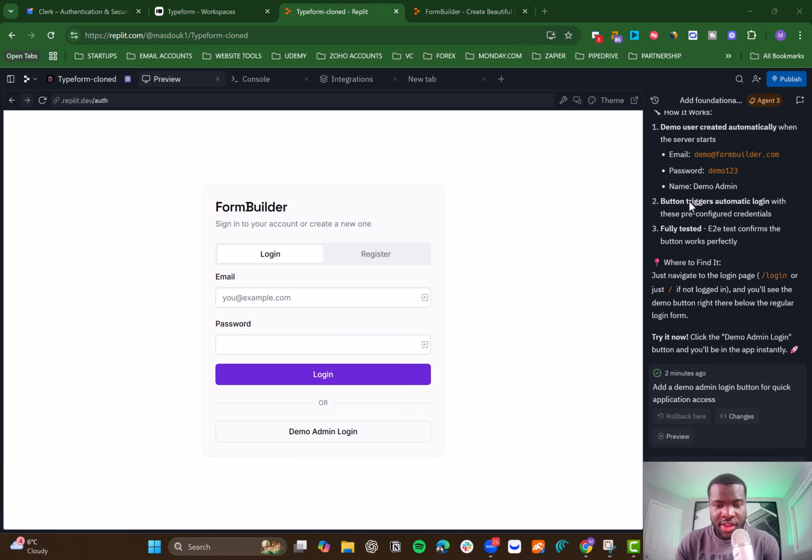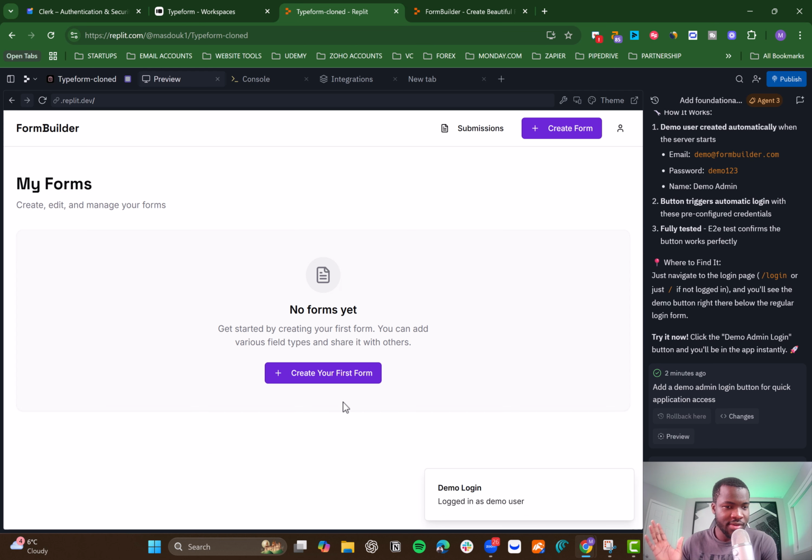That way we can bypass the login issue. So the agent actually completed the task. As you can see, now we have the demo admin login button here. So whenever you click on it, it should log in normally. Let's see if this works. Right, it actually worked. So we didn't need to do anything complex. We just asked the agent to do it and create the button for us to log in right away.